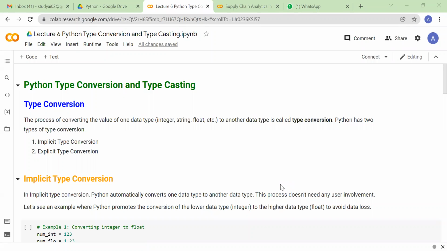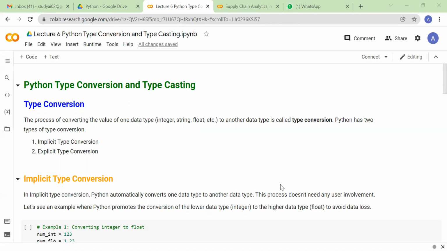Today we'll mainly see type conversion and typecasting. So far we have understood how to create a variable, and what the basic operations are that we can do with list, tuple, dictionary, set. So today we'll see how we can convert one type of data to another type of data. To do that, there are two methods: one is implicit typecasting, another is explicit typecasting.